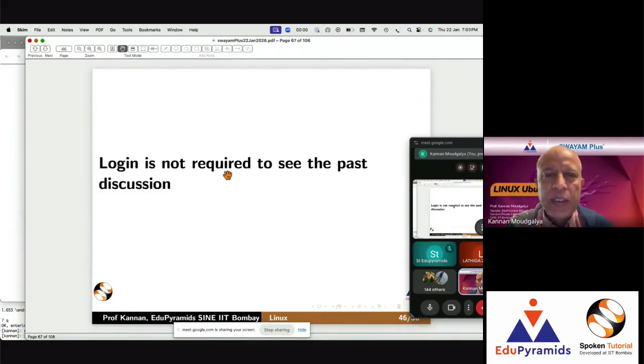And login is not required to see the past discussion. So this is beautiful because even students who are not doing our SWAYAM plus Linux course can actually come and see this. Of course, they need to know the videos, where the tutorials are, what minute, what is coming. But if they know it, they don't even have to log in to see the past discussion.